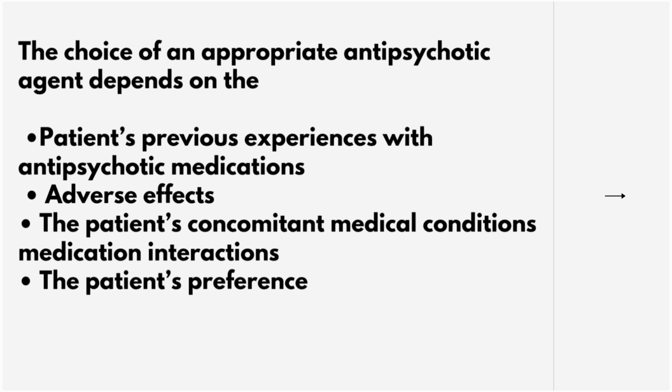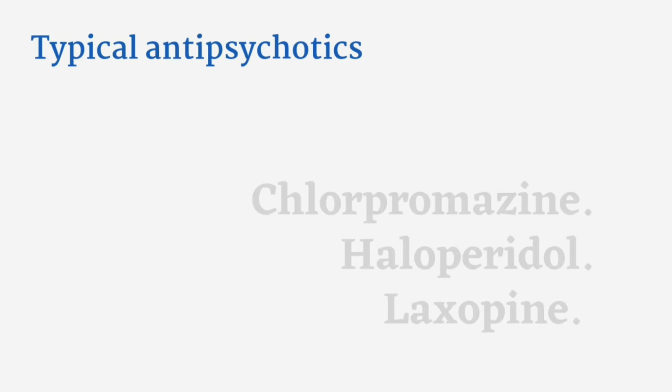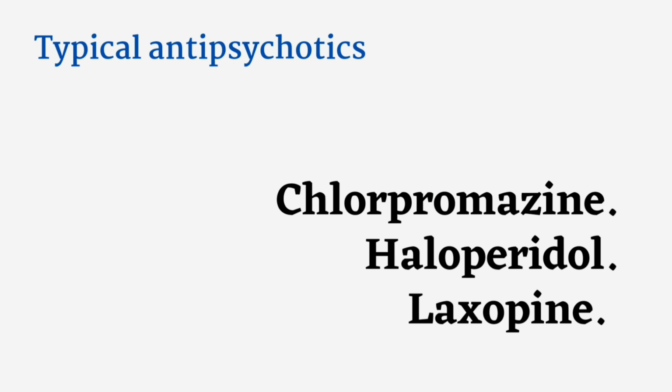The choice of an appropriate antipsychotic agent depends on the patient's previous experiences with antipsychotic medications, adverse effects, the patient's concomitant medical conditions, medication interactions, and the patient's preference. Typical antipsychotics include chlorpromazine, haloperidol, and loxapine. Atypical antipsychotics include clozapine, quetiapine, risperidone, and olanzapine.